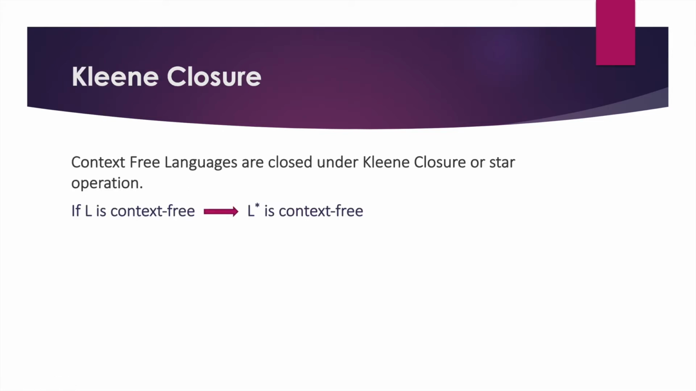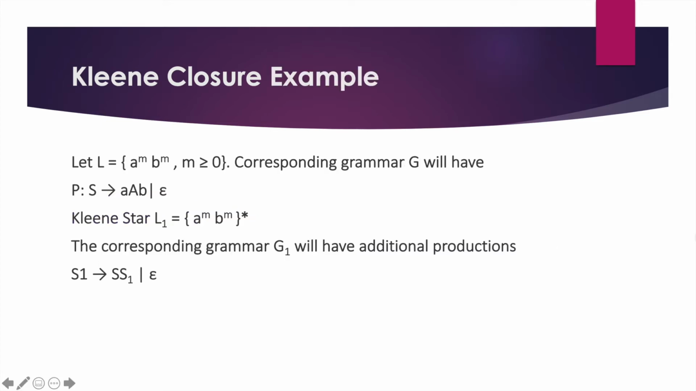Let's discuss our next property, that is Kleene closure. Context-free languages are closed under Kleene closure. Kleene closure, also known as the star operation, means that if language L is context free, then its Kleene closure L star is also context free. Let me show an example.